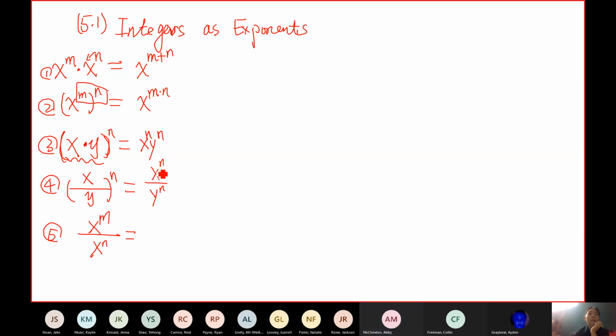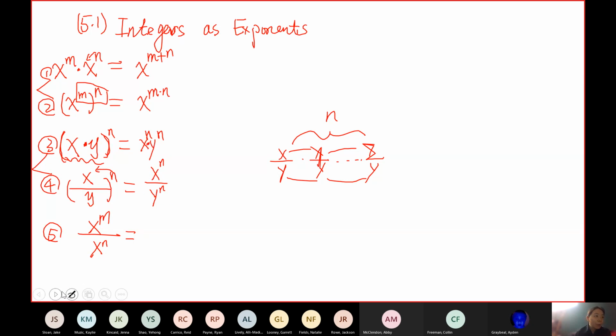Yes, y to the nth. Okay. For the same reason, because you are going to take n copies of x over y, one copy, another copy, many copies, n copies. So you will have n copies of x and n copies of y, a bunch of x's and a bunch of y's. So number 3 and number 4 are similar because you take n copies of x and y. One is multiplication, the other is division.